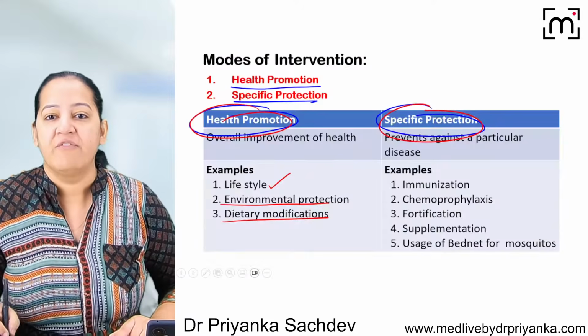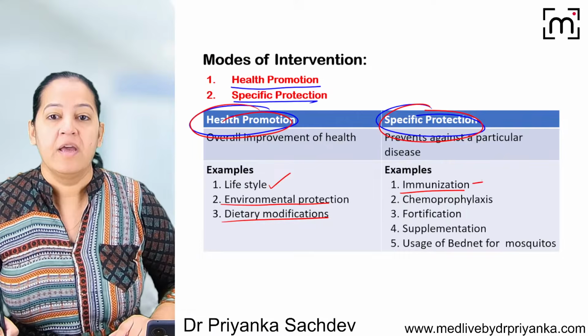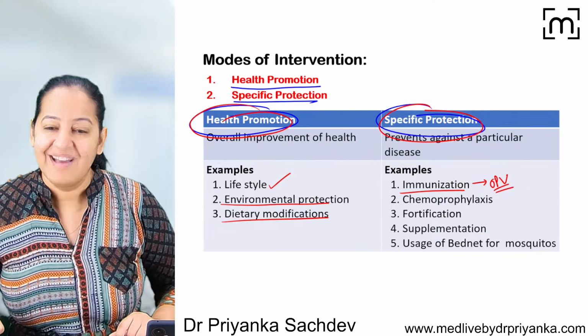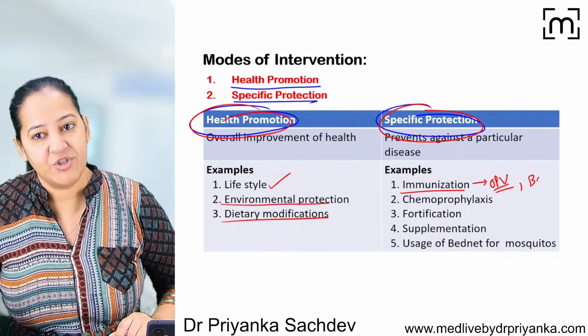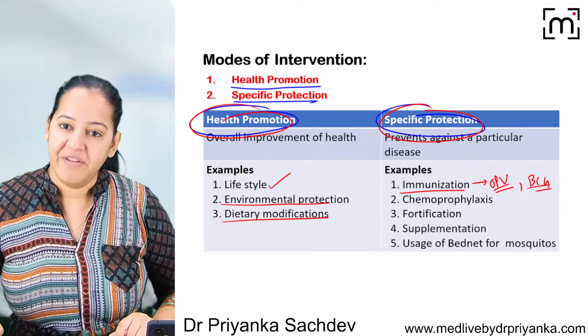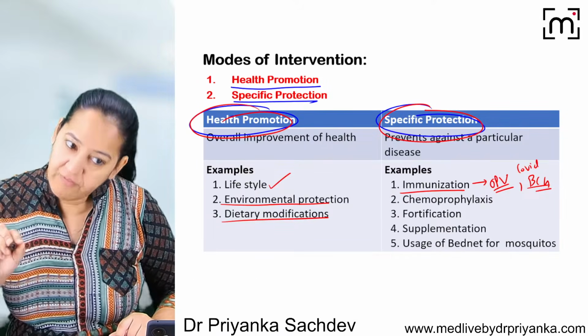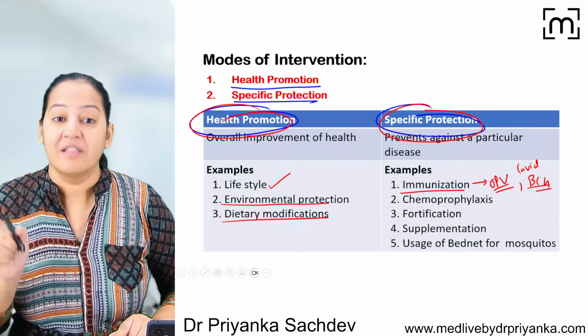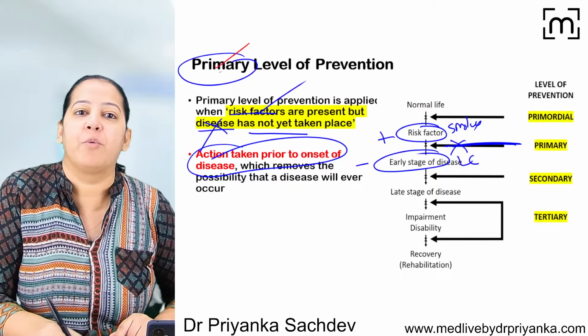Specific disease. For example, if we are giving immunization for OPV, only polio will be prevented, not other diseases. If we are giving a vaccination of BCG, only TB will be prevented, not others. If we are giving vaccination for COVID, only COVID will be prevented, not others. Whatever vaccination we are giving, the first thing you have to understand is that vaccination is a primary mode of prevention.